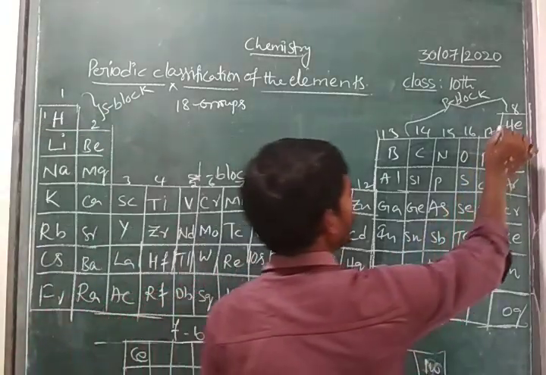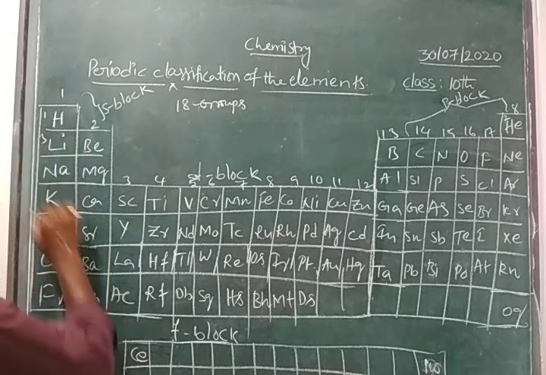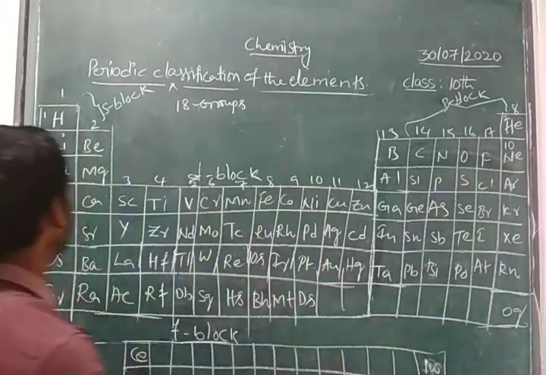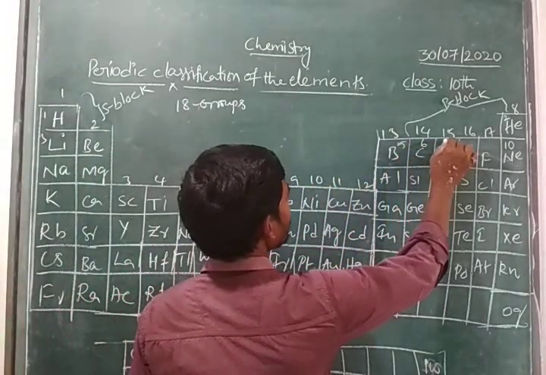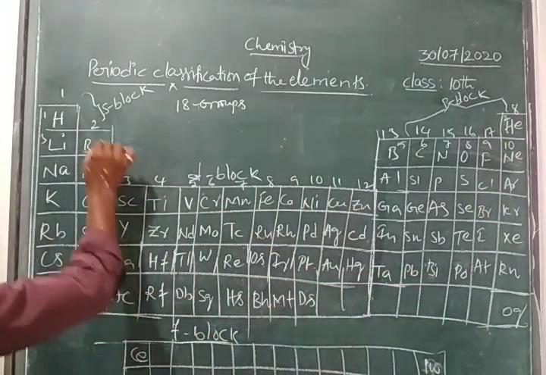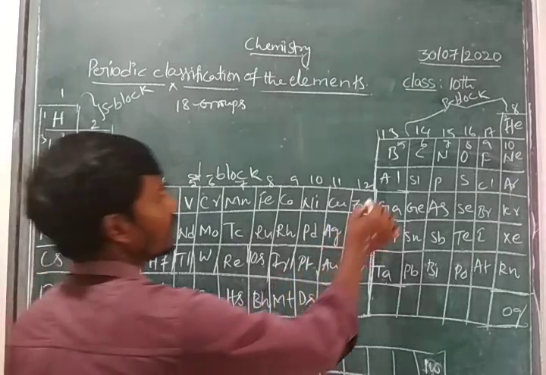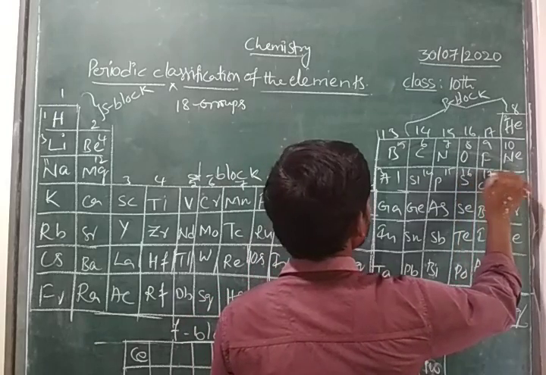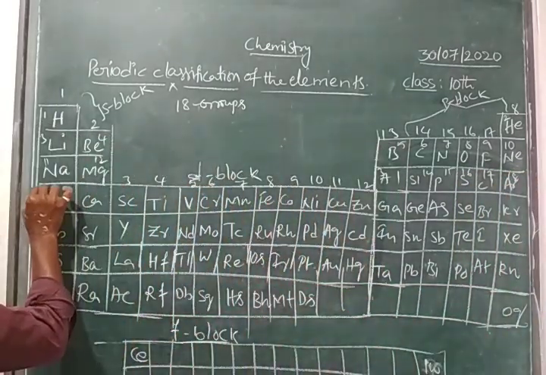Here atomic number 2. Then here it is 3, and here the atomic number is 10: 3, 4, 5, 6, 7, 8, 9, 10. And here sodium 11, 12. And here is 13, 14, 15, 16, 17, 18. And here it is the 19th element.